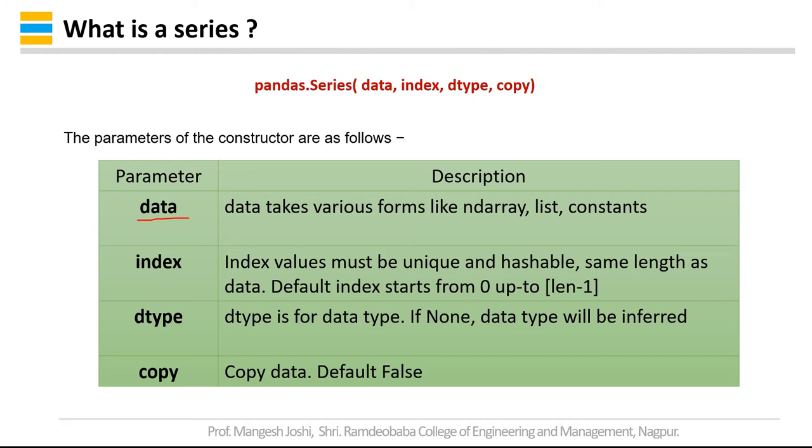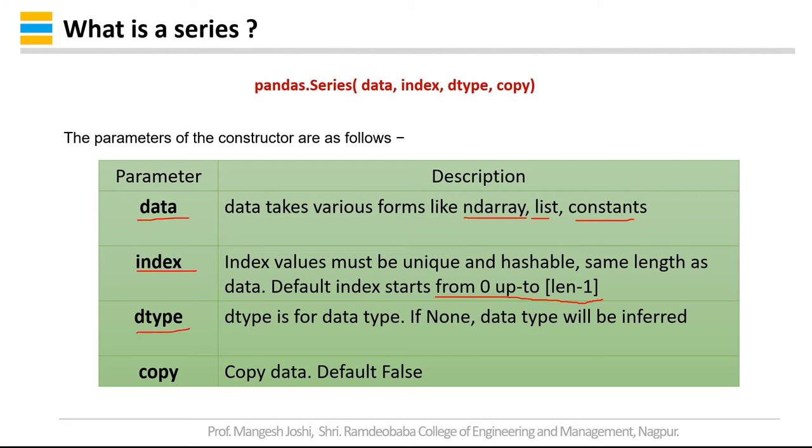So the first parameter is data. Data takes various forms like n-dimensional array, list, constant, dictionaries. The second parameter is index. By default your index starts from 0 to length minus 1. But if you want to start this index from 1, you can also do that. Index values must be hashable, unique, and the same length as the data. If the indexes are more or less than the length of the data, then it will give an error.